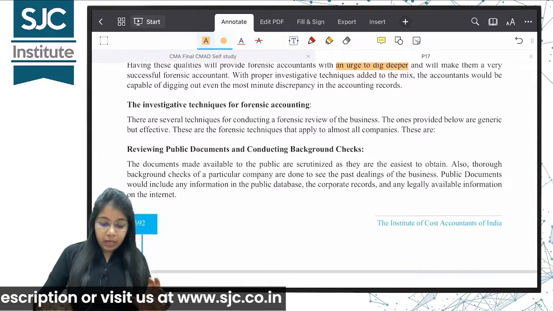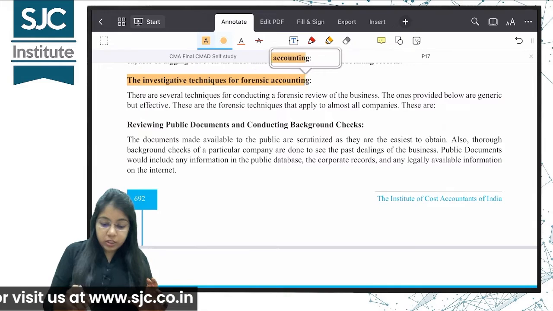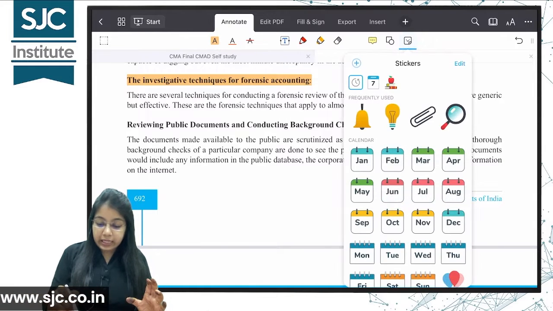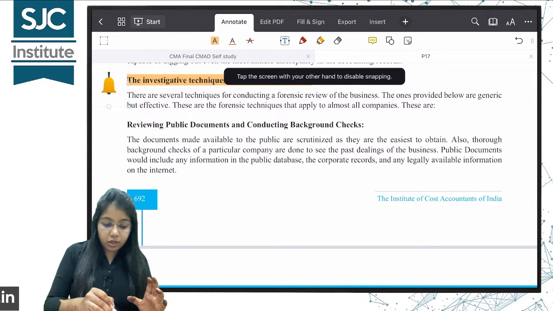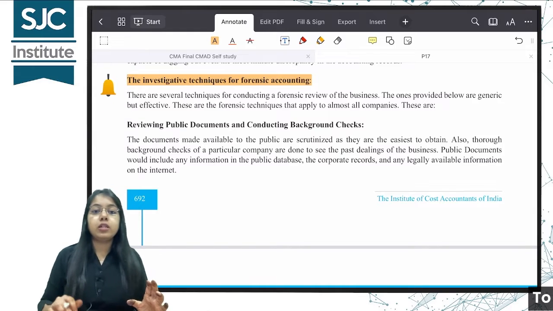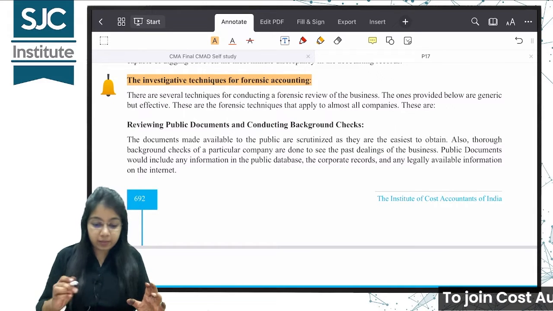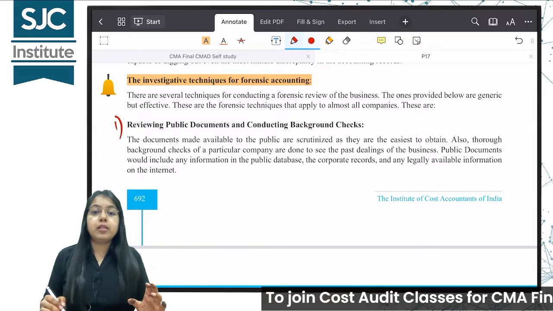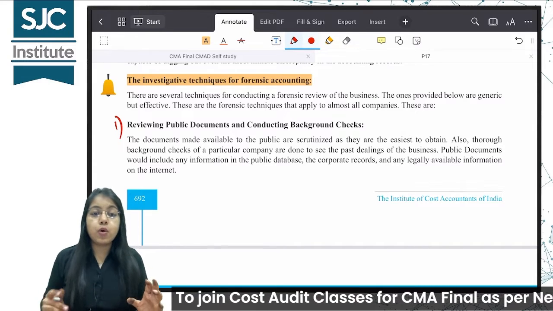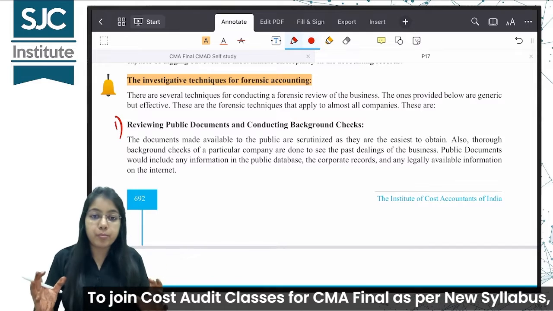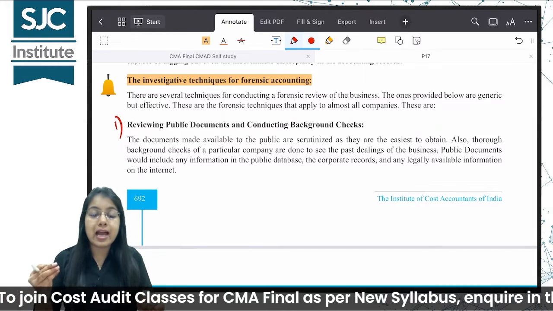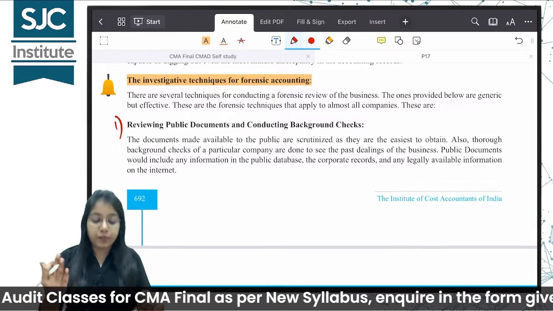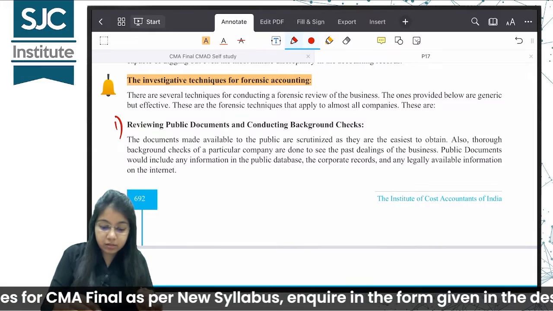Clear? Next topic, very important, the investigative techniques of forensic accounting. What are the forensic audit or investigation techniques? Number 1, reviewing public documents and conducting background checks. So whatever documents are available in the public, reviewing that and conducting the background check of the entity. That is the first technique.